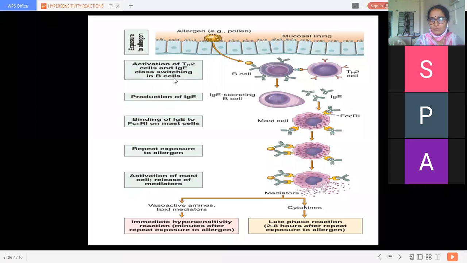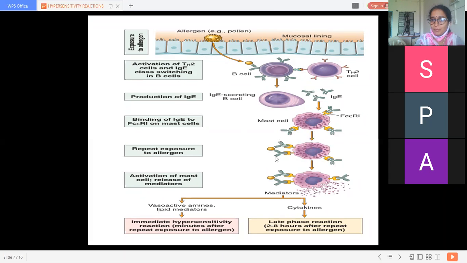There is activation of the cell and IgE class switching in the B cell, production of IgE immunoglobulin, then binding of IgE to the mast cell with the help of Fc receptors. Then repeat exposure of that allergen.